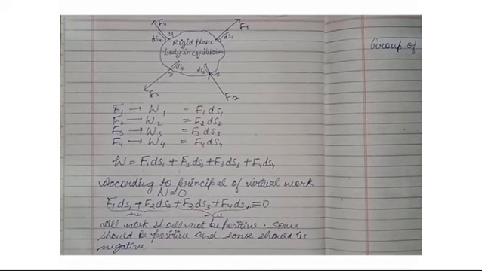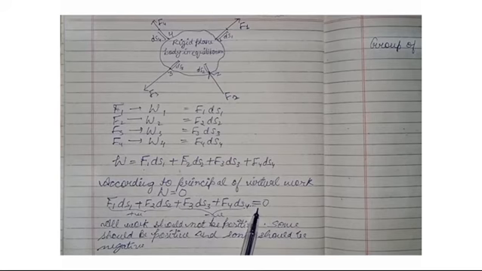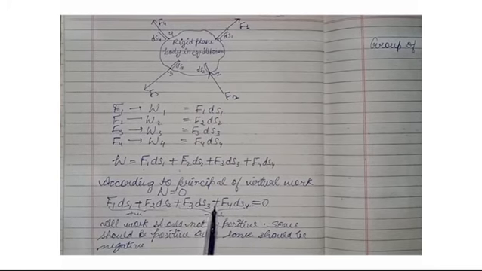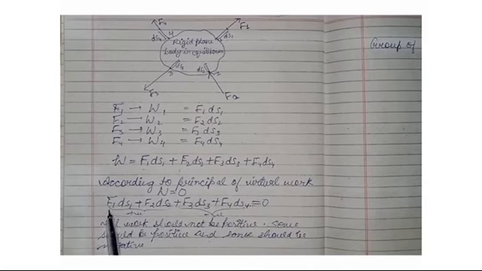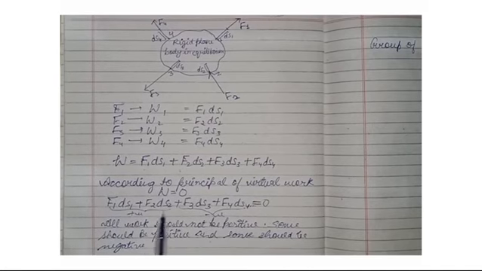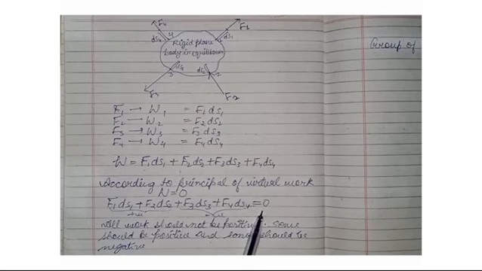If all these works were positive, then the total work cannot be 0. There must be some positive and negative work. Then only the total work can be 0. So if we assume these two works are positive and these two works are negative, then only this can be equal to 0.